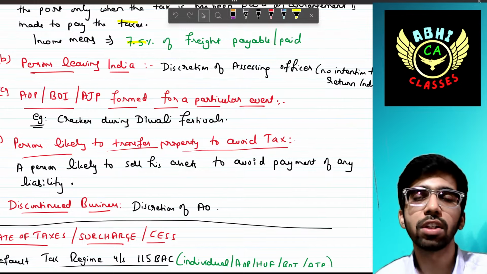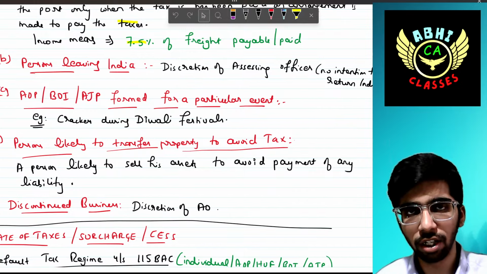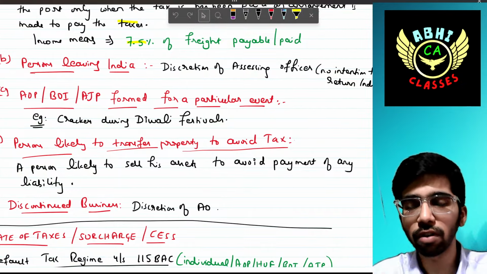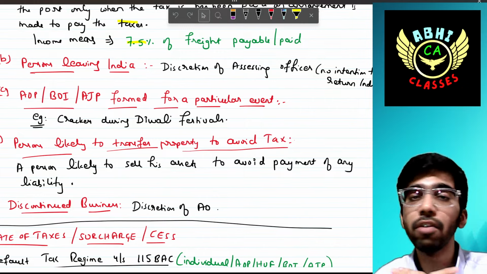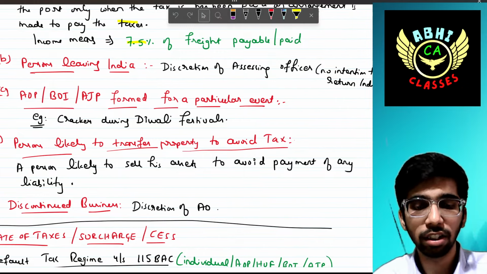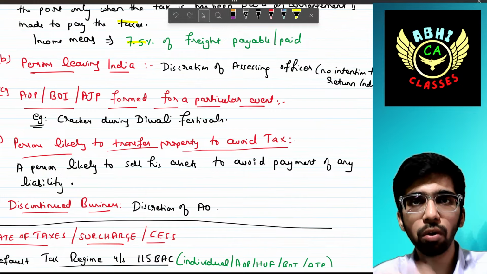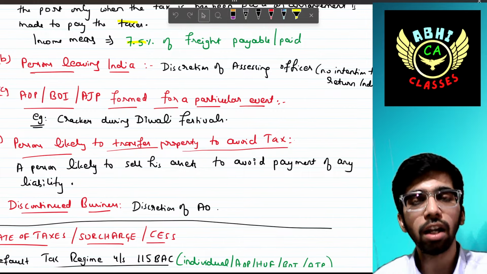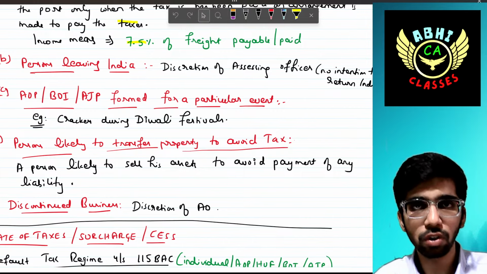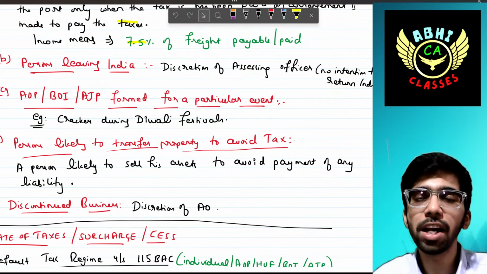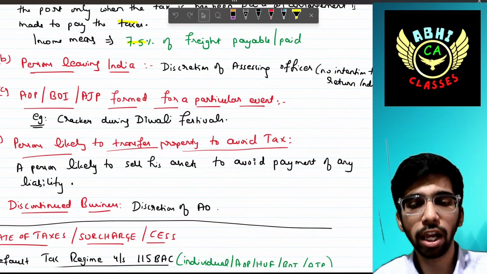If the assessing officer has the discretion that for the rest of the months they have no other income, and they have income only during this peak season, the income tax officer can order that AOP, BOI or AJP to pay the taxes on the income generated during that peak season.